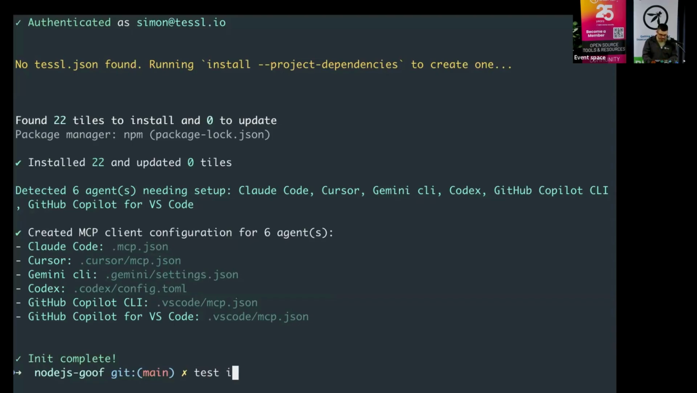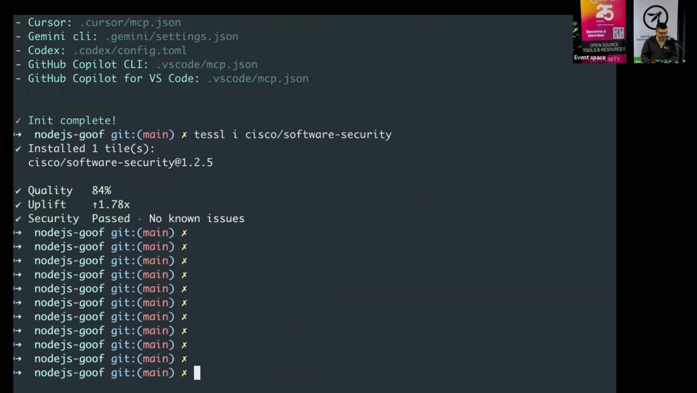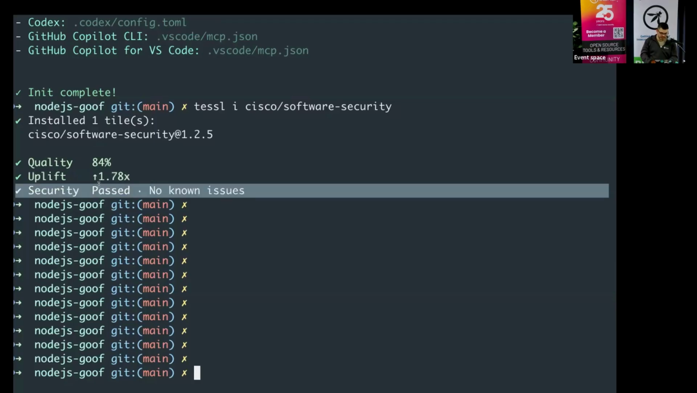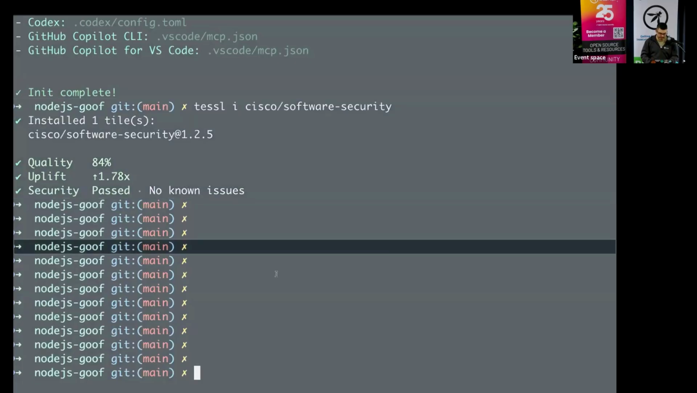Now, the one thing I want to do is a Tessel install of a very specific skill, which is called cisco/software-security. It installs that one tile, and it gives me a little bit of information. I'll put that a little bit higher for folks at the back. It's telling me the quality of this skill is 84%. The uplift, the impact this skill is going to provide, is 1.78 times not having that skill at all. And security, yes, we have security for security skills as well. It's passed the security scan. I'll show you what that means in just a second.